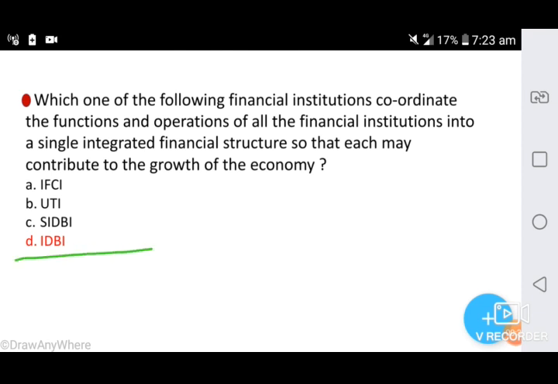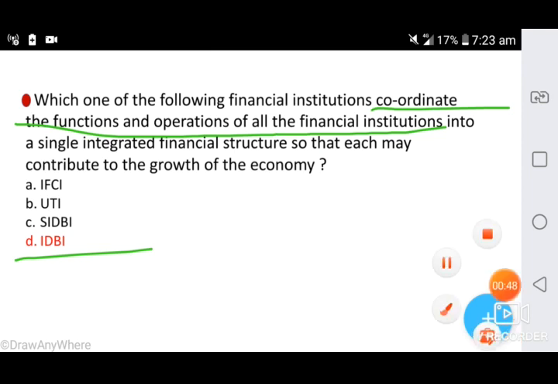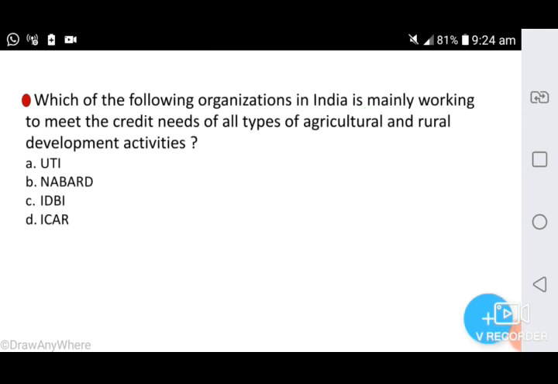Which one of the following financial institutions coordinate the functions and operations of all financial institutions? So option D is the correct answer. Next question. Which of the following organizations in India is mainly working to meet the credit needs of all type of agricultural and rural development activities? Option A UTI, option B NABARD, option C IDBI, option D ICAR.